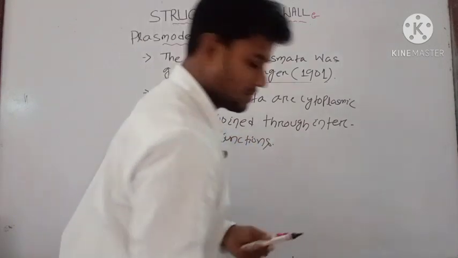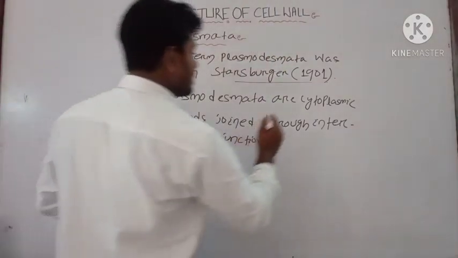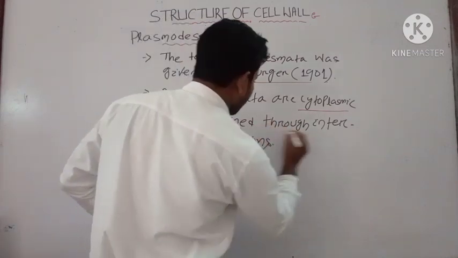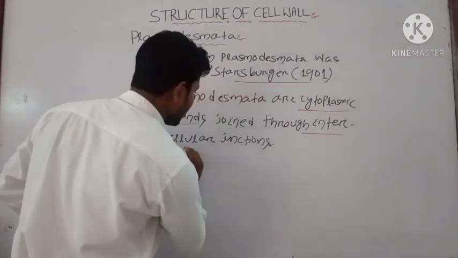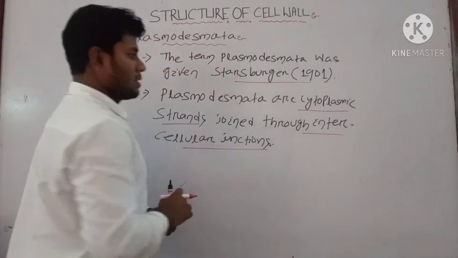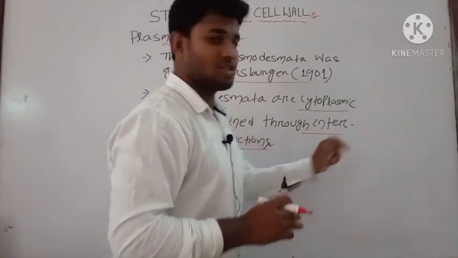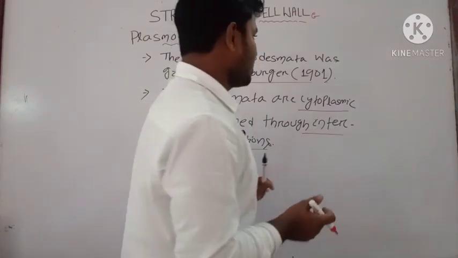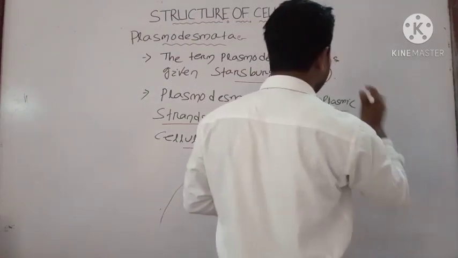Here two terms come, your cytoplasmic strands and they are joined through intercellular junctions. What are those two terms? First draw the diagram of the plasmodesmata, then you will be able to understand these two terms.